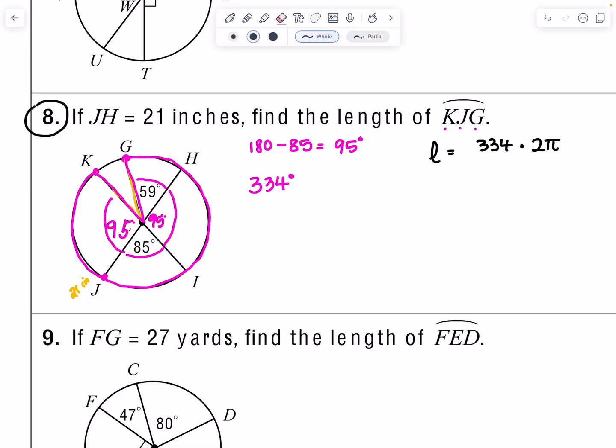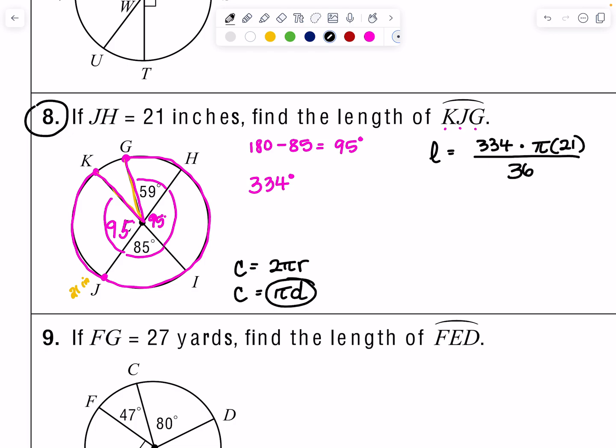Oh, and actually, I can use 2 pi r, but the smarter one to use, because circumference is 2 pi r and also pi times diameter, it's actually better for me to use this formula. So I'm going to write pi times 21, because the diameter was 21, all over 360 degrees. So math, algebra, clean that up, and your answer is going to be approximately 61.21 inches.